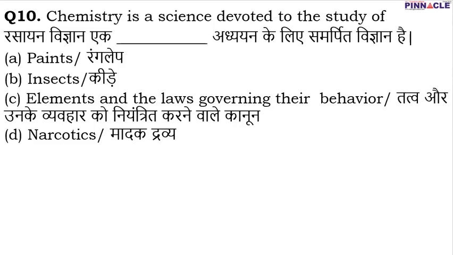In question number 10, it has been asked about chemistry. We all know that chemistry is a branch of science, and it has been asked what it is devoted to the study of. Definitely it is not dedicated to the study of paints or insects. Basically, chemistry is a science dedicated to the study of elements. In chemistry, we talk about the various laws that govern the behavior of elements. We talk about chemical compounds. We talk about all the chemical reactions taking place on a day-to-day basis. Therefore, for question number 10, the correct option is going to be C.